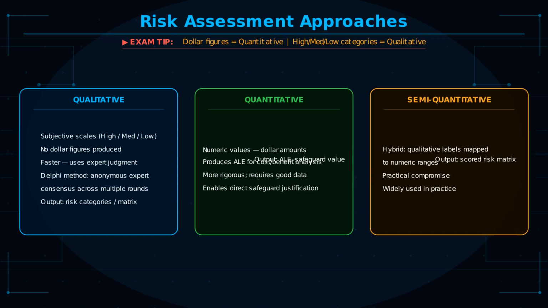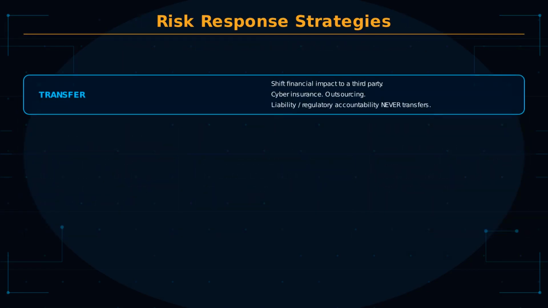Semi-quantitative assessment combines both. Qualitative labels map to numeric ranges. The exam may describe a scenario and ask which approach was used. Key discriminator: if the output includes dollar figures, it is quantitative. If it uses categories like high, medium, or low without dollar values, it is qualitative. Most organizations use a risk matrix. Probability on one axis, impact on the other. The result of any risk assessment feeds the risk treatment decision. Once you know the risk, you have 4 response options.